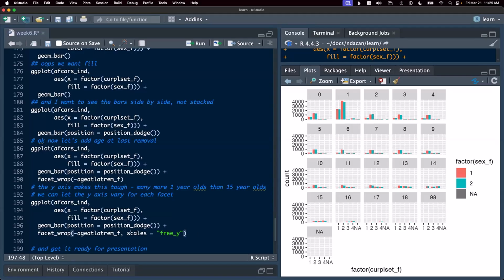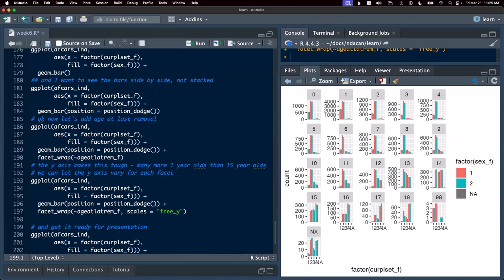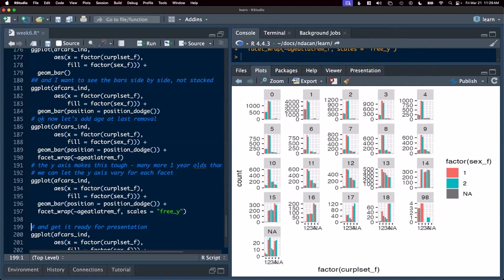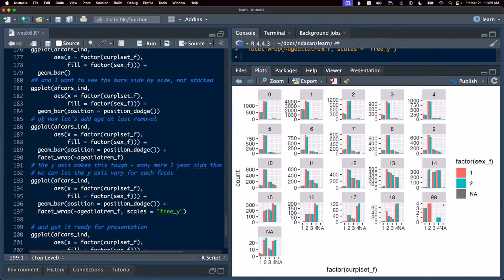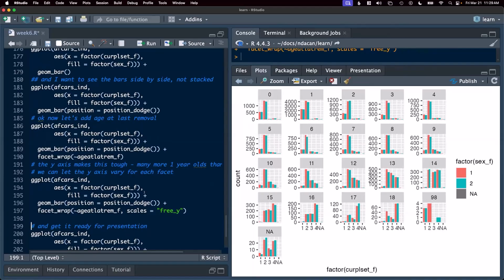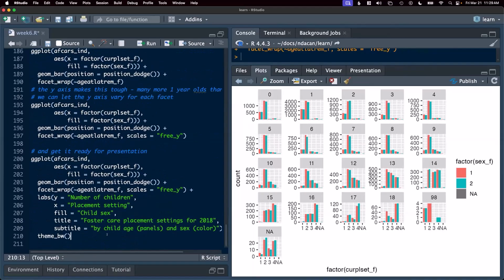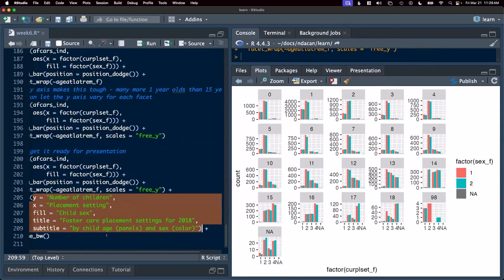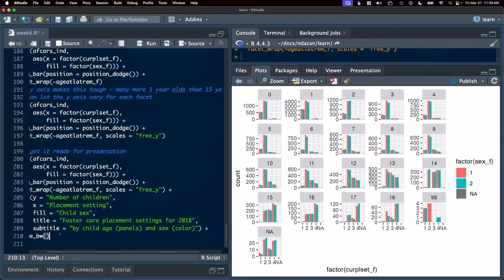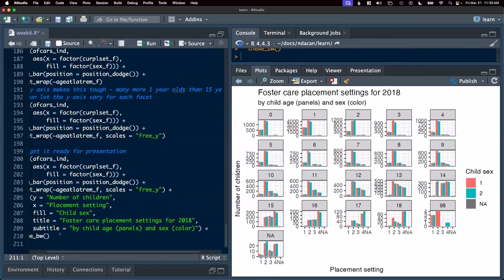Maybe I don't want that. Maybe I'd like to have each group have its own y-axis. To do that, I can add the scales equals free y argument. And now I'll end up with a separate y-axis for each group. Just make sure that your readers are aware that you've done that. And let's get it ready for presentation by cleaning up my labels. Y, X, fill. I can also use title and subtitle to add additional annotations. So this is a pretty close to print ready visual.